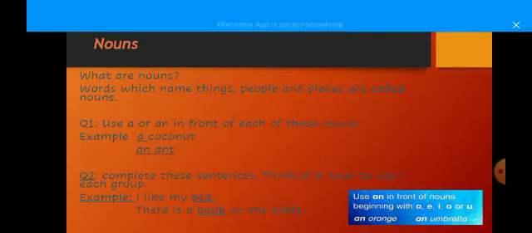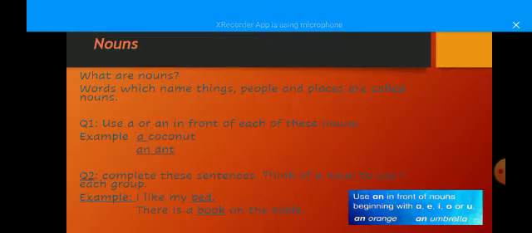Question number 2. Complete these sentences. Think of a noun to use in each group. We have to think of a noun that can be used in each group. For example, I like my dash. Here I have written bed. You can write your teddy bear, your book, your pencil. I like my pencil. I like my cushion.